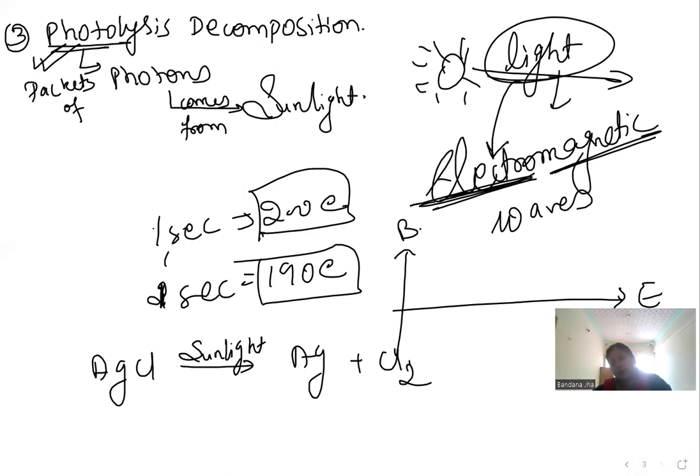Is this clear? Yes, it's clear. So decomposition reaction means what? One reactant turns into two or more products. Combination reaction means what? Two or more reactants give one product.